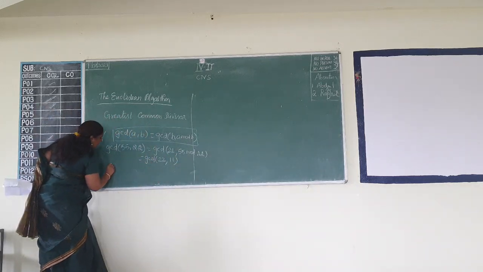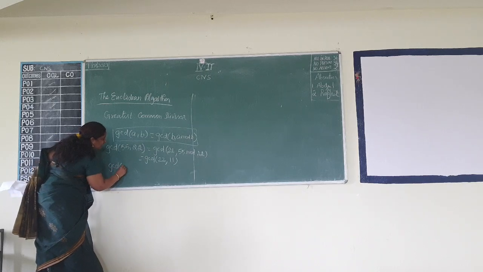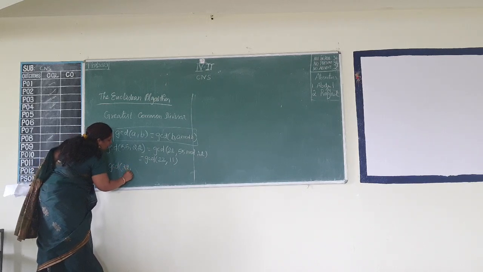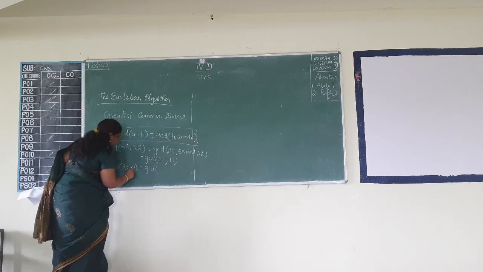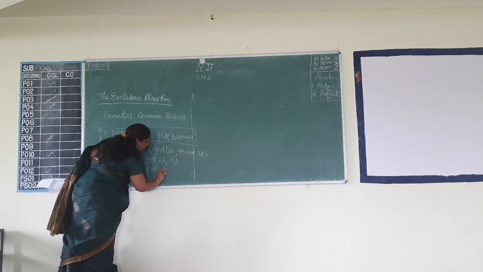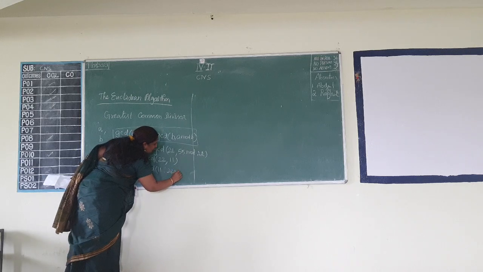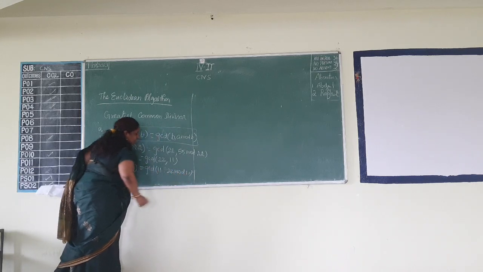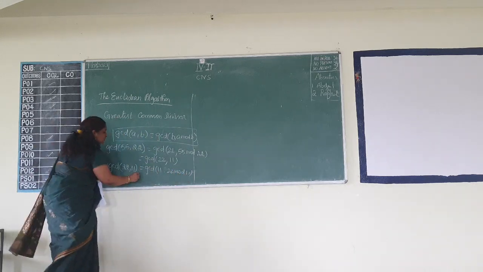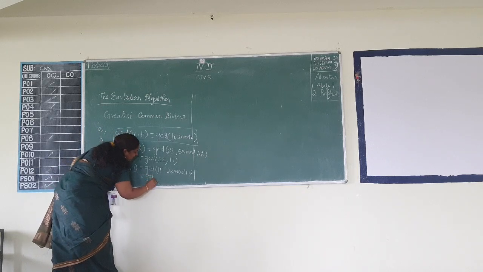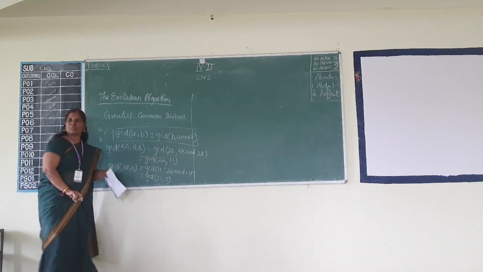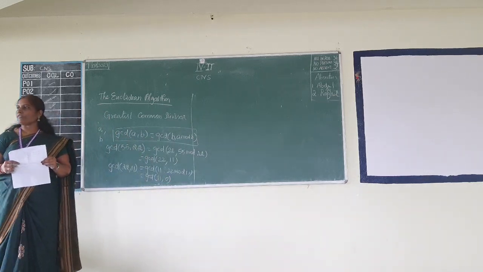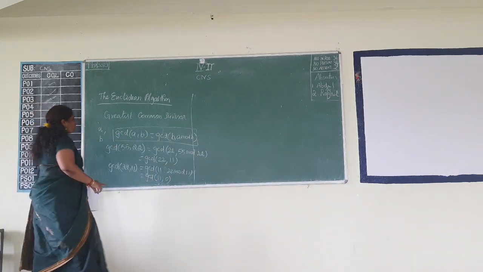So this would be the next equation: GCD of 22 comma 11 is equal to GCD of B, 11, comma 22 mod 11, which is nothing but GCD of 11 comma 0.